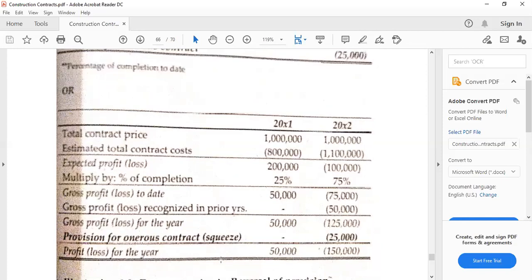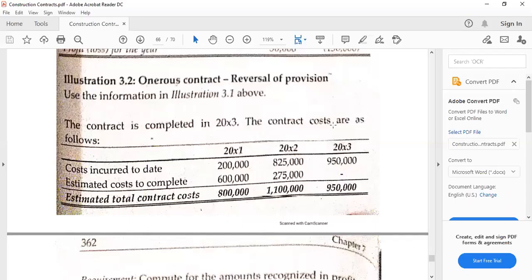And then there's also another case here at the bottom. This is all about a reversal of provision. When can a reversal happen? This happens when on the next year or years, the contract becomes profitable. Therefore, it is no longer onerous. So we can see this, an extension of illustration 3.1, wherein from 100,000 loss here, it actually now has 1 million minus 950,000, that's 50,000 profit. So the contract now is profitable overall.